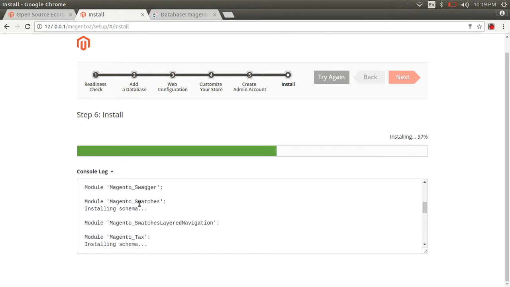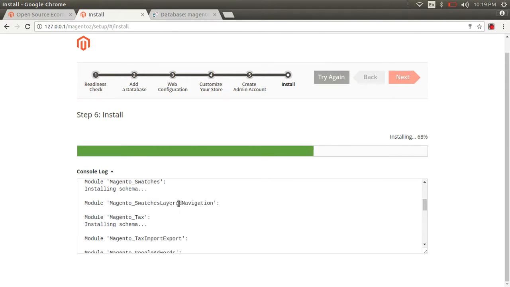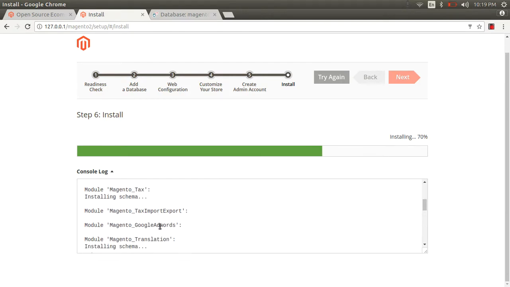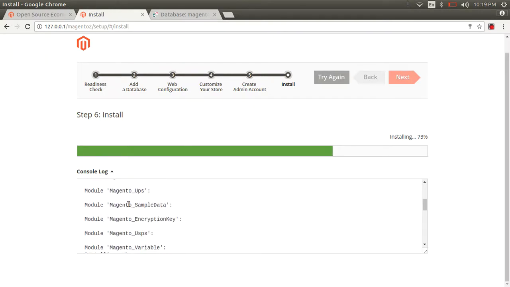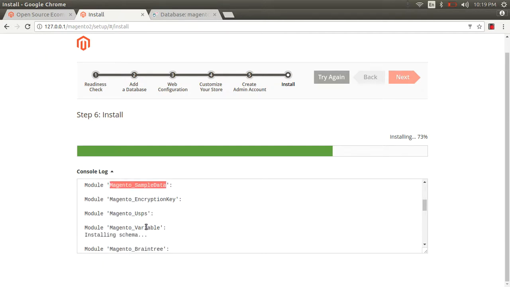Sitemap, PayPal, searches, guys, searches like color and size, where you click on this and the image changes. That is a separate module in Magento 2. And such as layered navigation, same thing, product detailing system and layered navigation also. And Magento taxes and indexing, Google AdWords, translate, Google Optimizer, and this is UPS, sample data, right, guys?